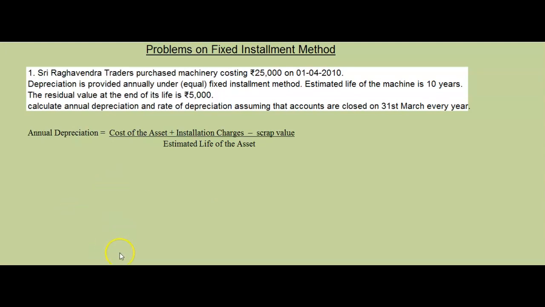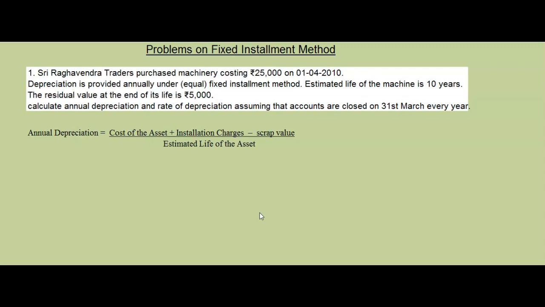We were learning what is depreciation. In the previous classes, we have seen that depreciation is the decrease in the value of a fixed asset, like machinery, furniture, etc. They decrease in value because of accidents, passing of time, wear and tear, depletion, obsolescence, etc. Depreciation is derived from a Latin word, depretium.